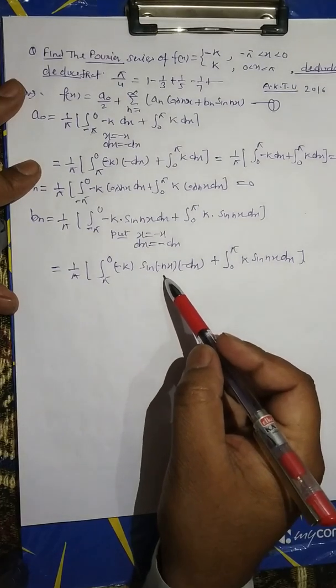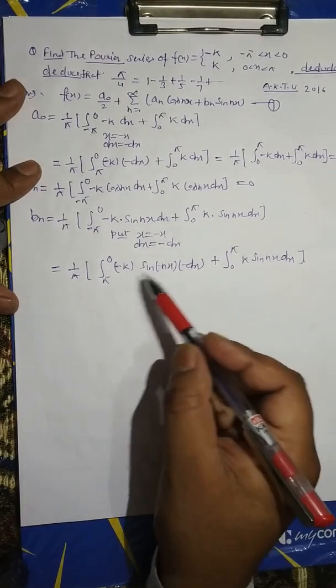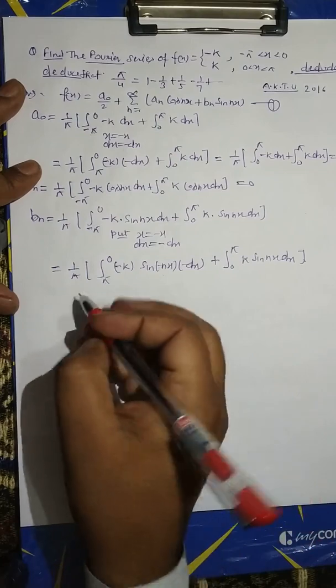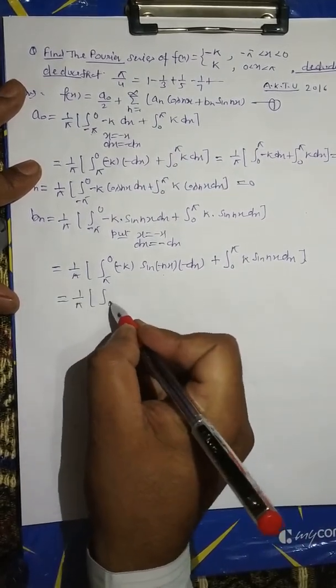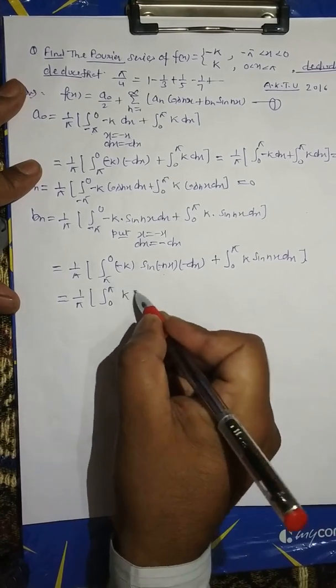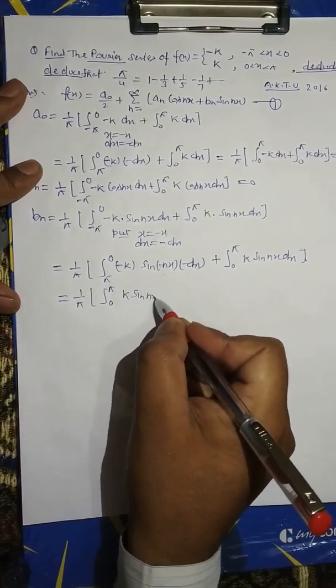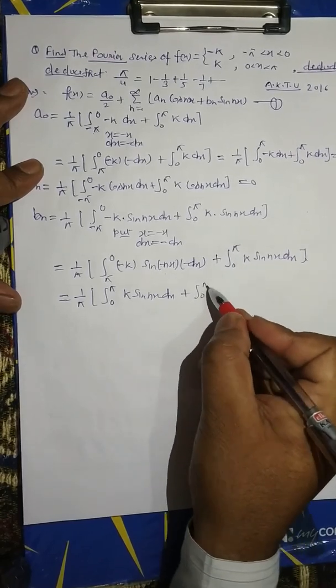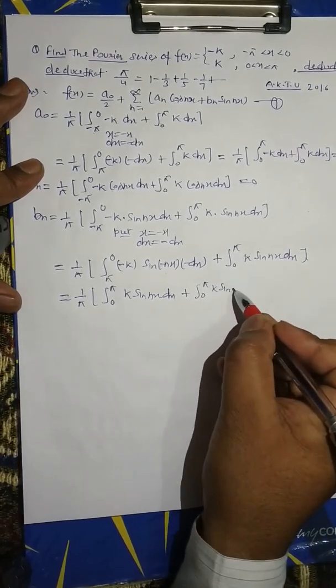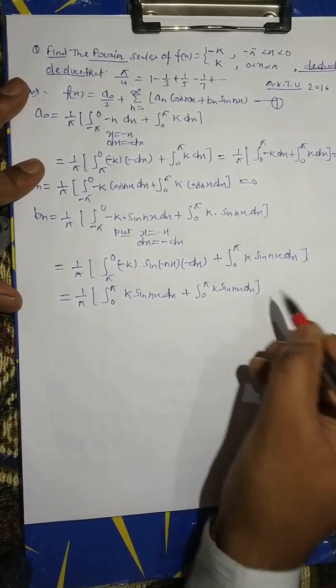Sin minus theta is equal to minus sin theta, minus minus plus, and changing the limit, this will be 0 to pi k sin nx dx plus 0 to pi k sin nx dx.